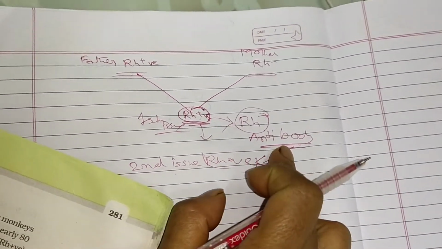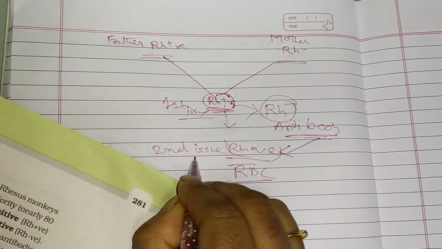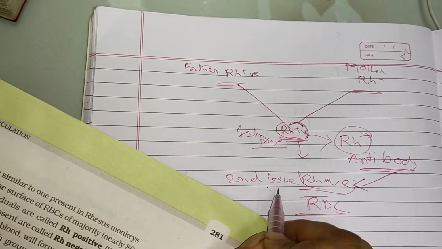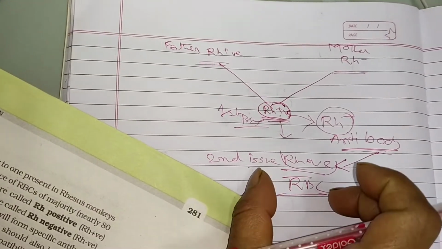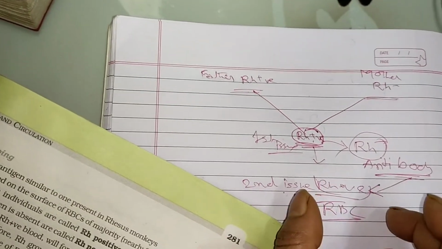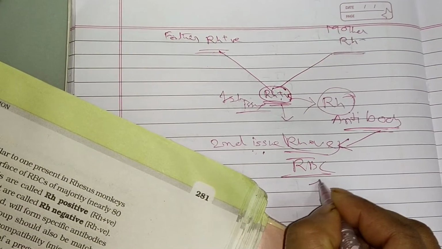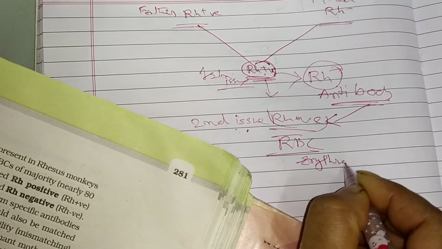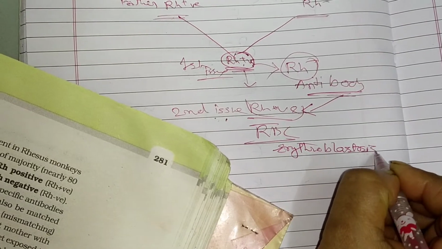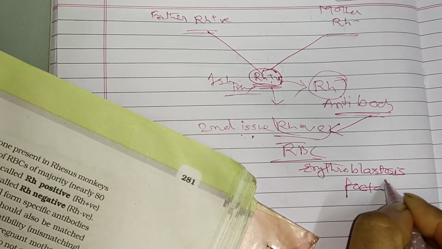Antigen and antibody both are present here, so both will combine and the RBC of the fetus is destroyed, and as a result it becomes fatal to the fetus, as well as causing severe anemia and jaundice to the baby, and this is actually called erythroblastosis fetalis. Okay, so this is actually the consequence, we can say, for the Rh positive and Rh negative.